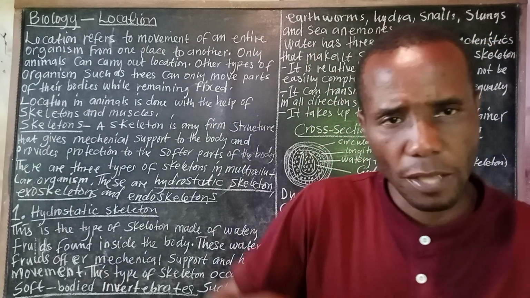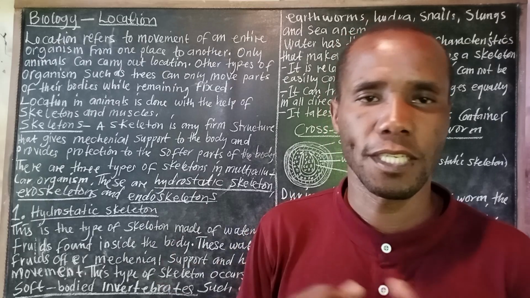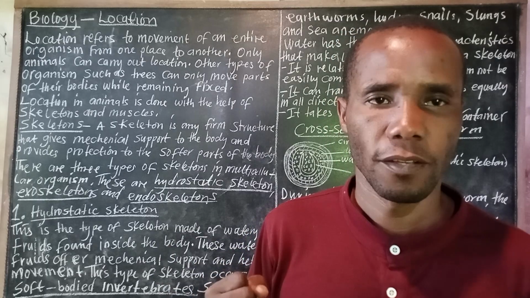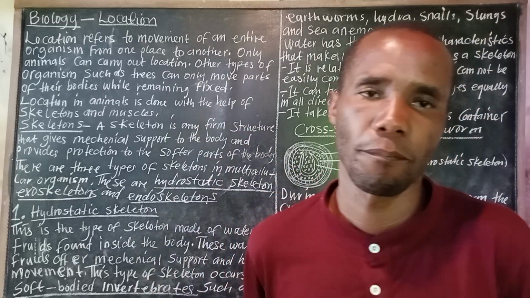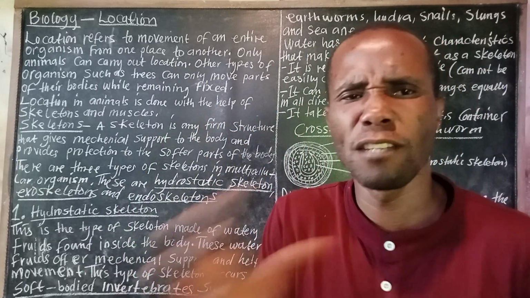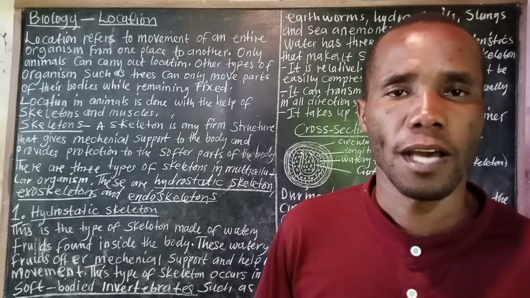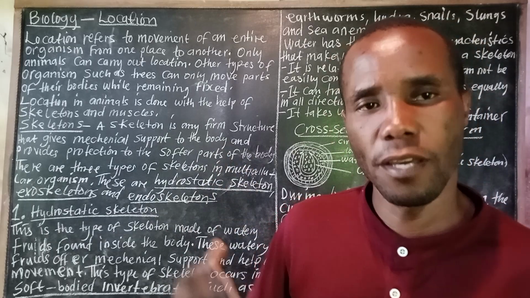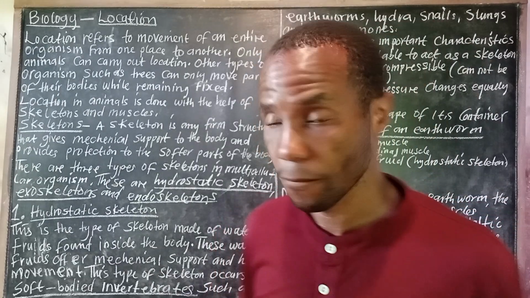When we say softer parts of the body, we are talking about the meat itself. The skeleton is there to protect the meat of the body, that is the soft part. Any soft part in the body is protected by the skeleton, and the skeleton also gives mechanical support to the body.